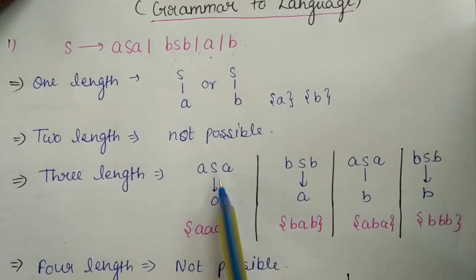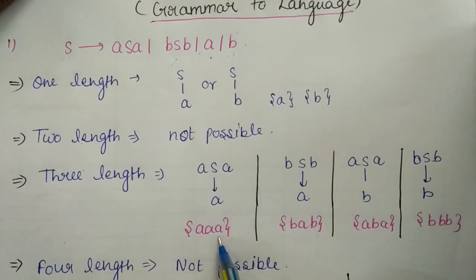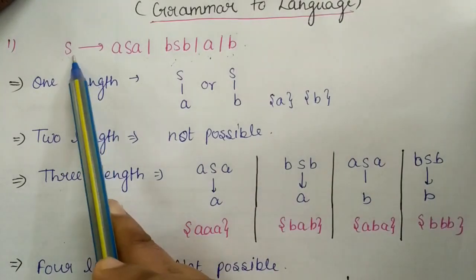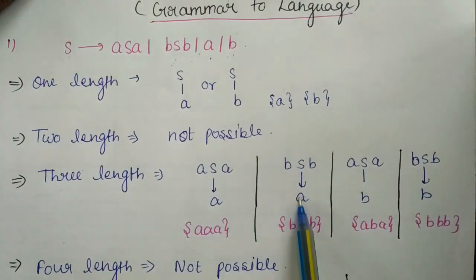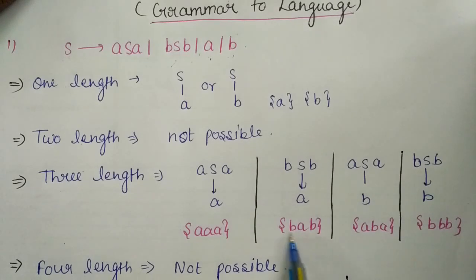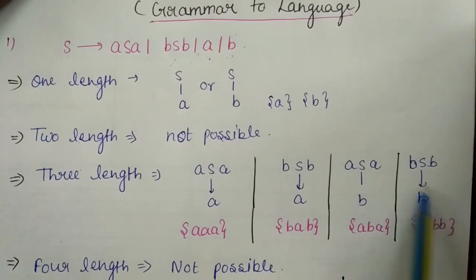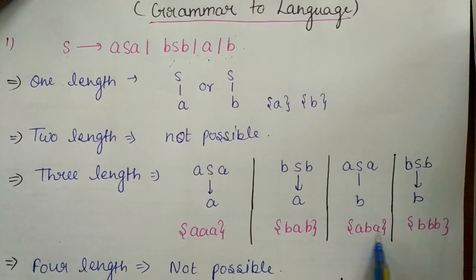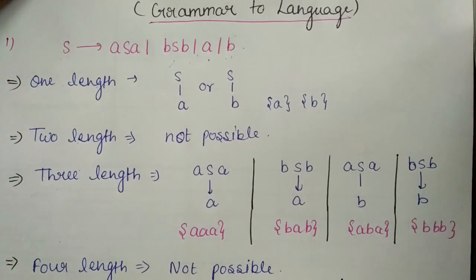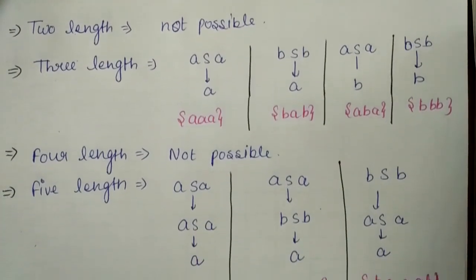So we replace this S by A, so it will generate AAA. And if we replace S by this production BSB and then replace it by A, the string will be BAB, and similarly it will generate ABA and BBB. Okay, a four length string is not possible.